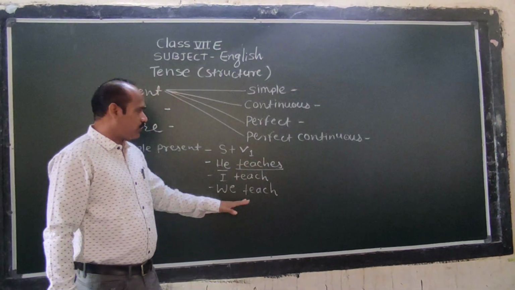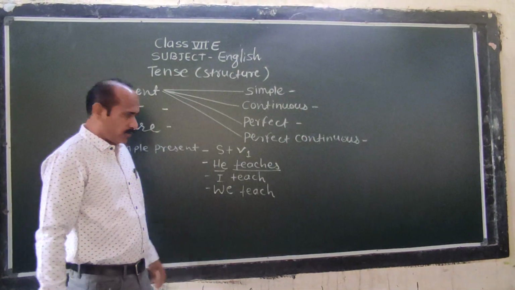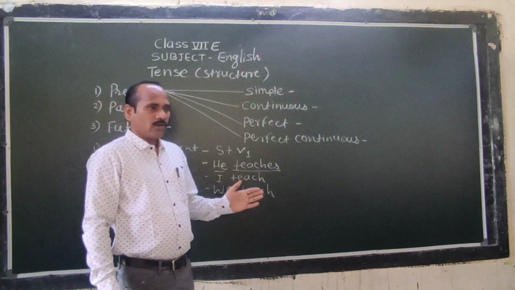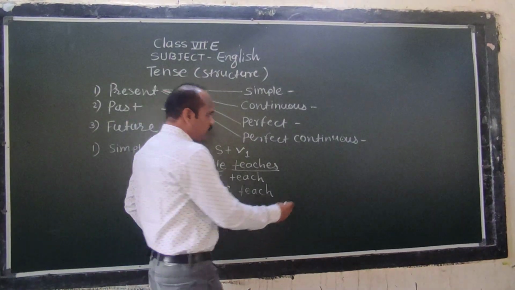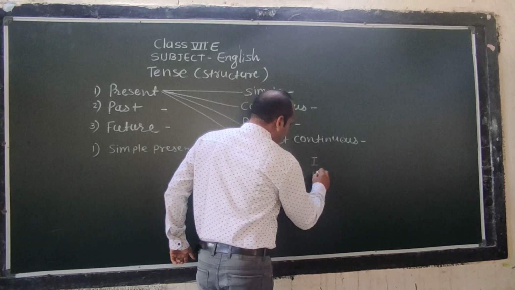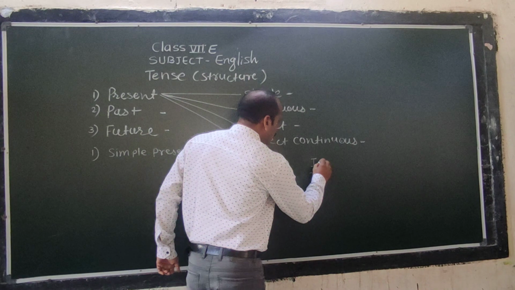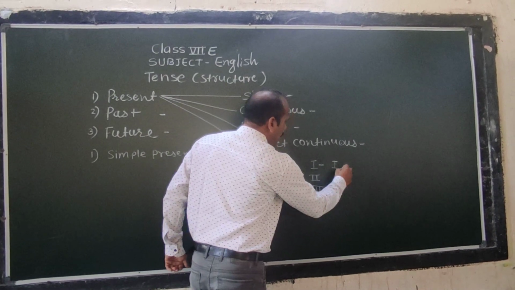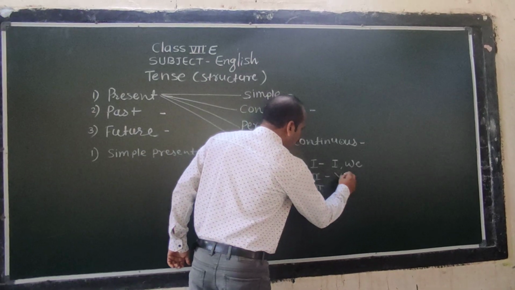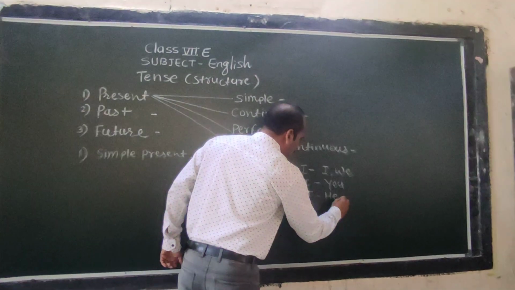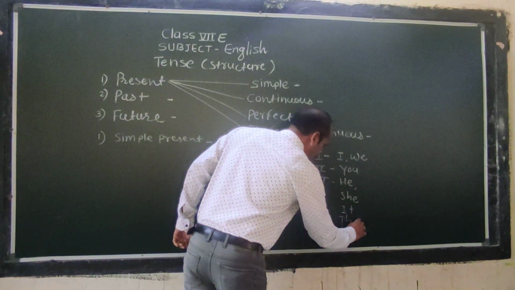When we have to add s or es to verb? When there is third person pronoun. Okay. So what is first person, what is second person, and what is third person? I am going to tell you. First person, I and we. Second person, you. And third person, he, she, it, and they.